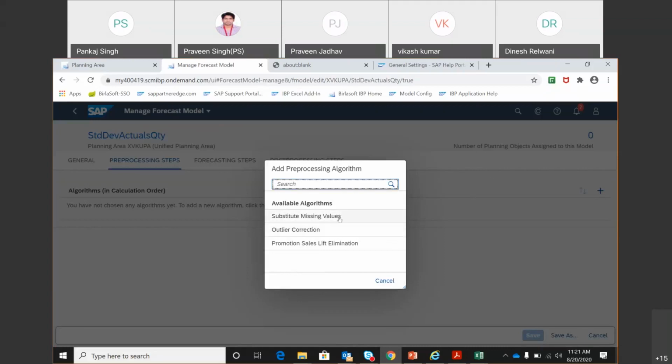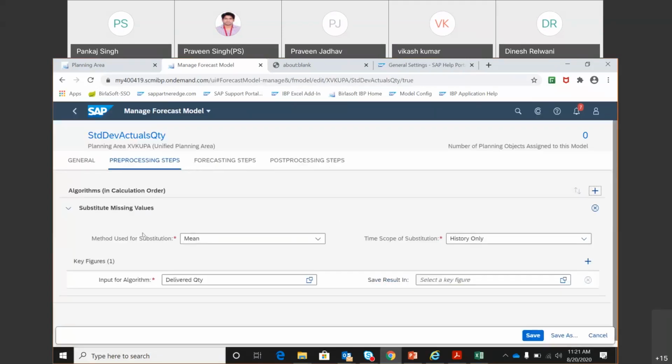So if I say I want to substitute for missing values, it asks, okay, how do you want to do that? So I'm saying use the mean, which means in the last 152 weeks, if there are values in 150 weeks and there are 2 weeks where the values are missing, take the mean of the 152 weeks' values and whatever number you get, put that number in those missing weeks. So that is the meaning of mean.